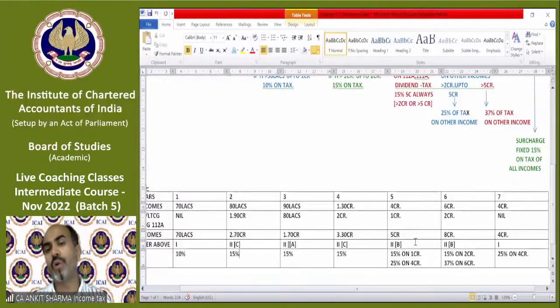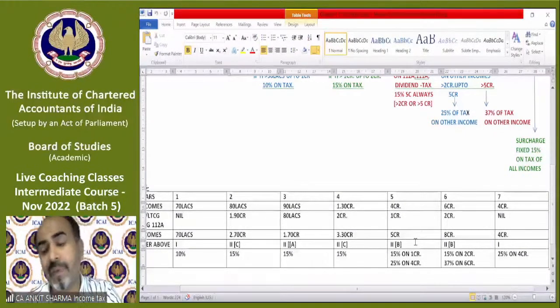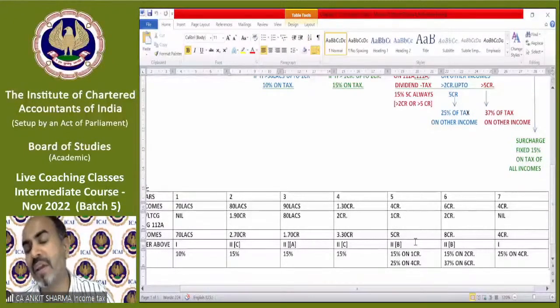So you have to note it. If your income exceeds 2 crore with including the special category income, the case will be C. If your income exceeds 2 crore without including the special category income, the case will be B. And if your income does not exceed 2 crore after including the special category income, that will be case number A.